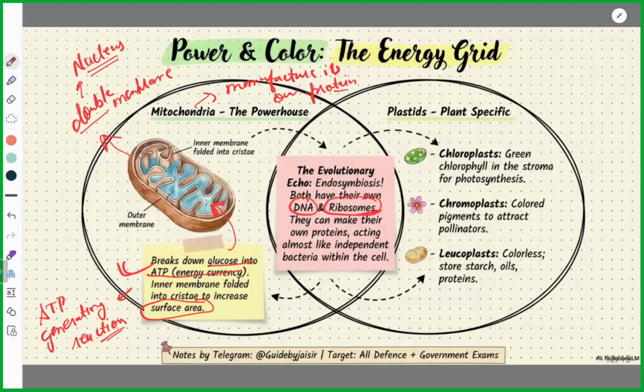Then for plastids, there are three types of plastids: chloroplasts, which we already covered. Then chromoplasts, which are colored and attract pollinators, like yellow and orange colors. Leucoplasts are colorless and store starch, oils and proteins. And chloroplast, obviously, has chlorophyll in the stroma. What metal is present in chlorophyll? It is magnesium. So these are the facts regarding chloroplast.